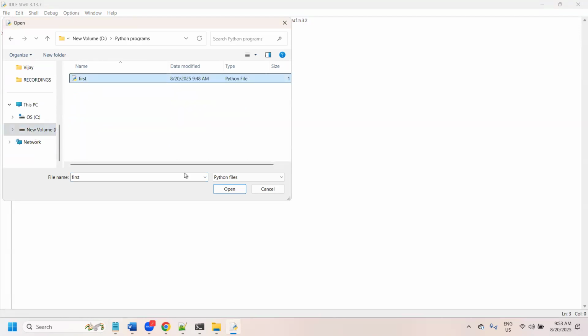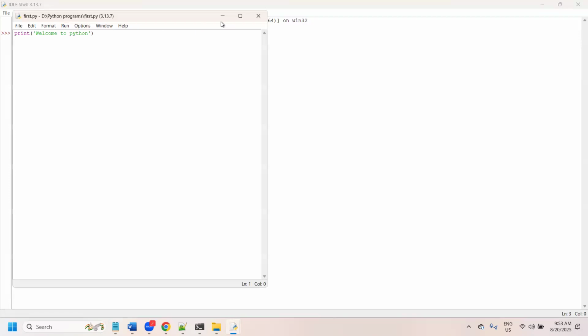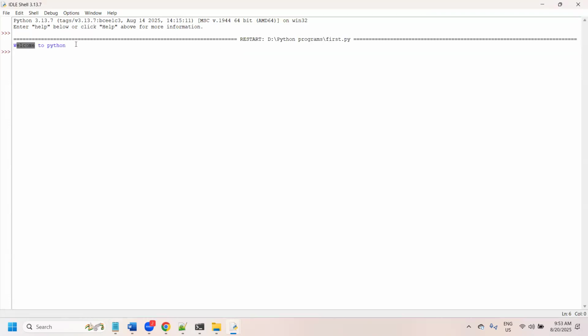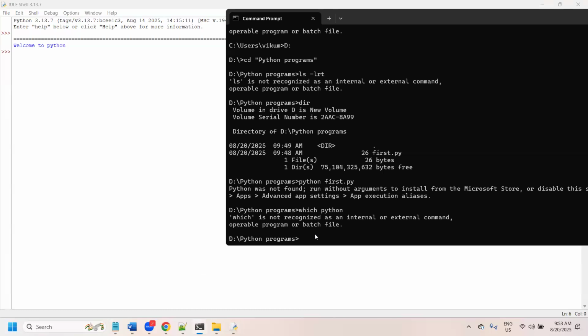Python programs, first. This is the Python program that we have developed, right? Now go ahead and run this module. We are going to get the output: Welcome to the Python. This is one way to run a Python program if you have one. Then even in command prompt we can run it. So dir.